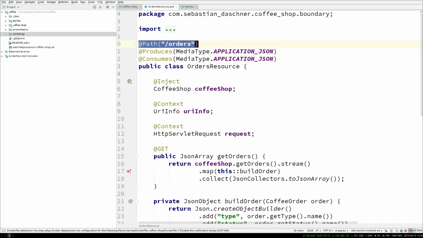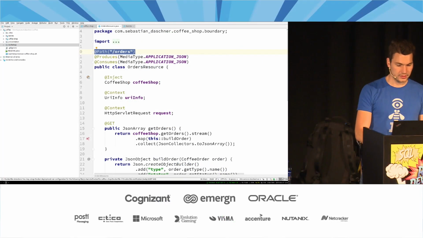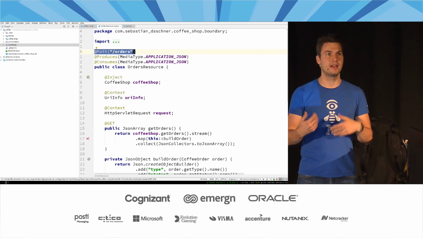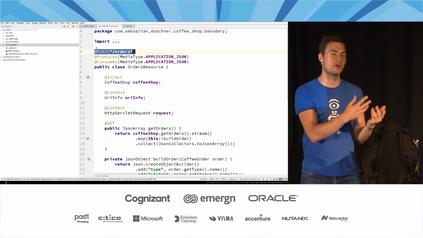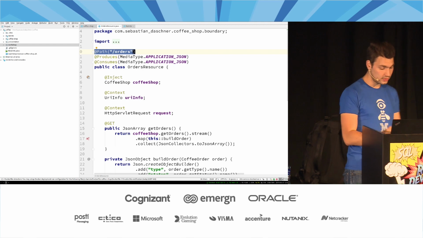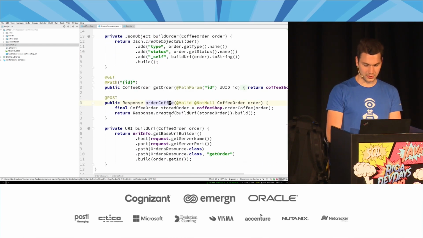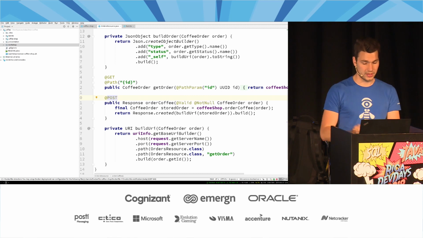That means we're going to have a URL later on, something like resources/orders in our case. That means we can have coffee orders and then the typical REST stuff like get some orders, post a new coffee order with a JSON in this case, if you like.